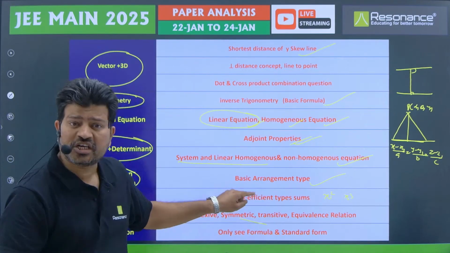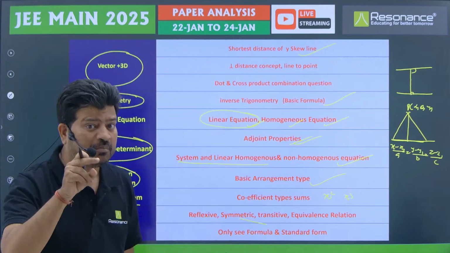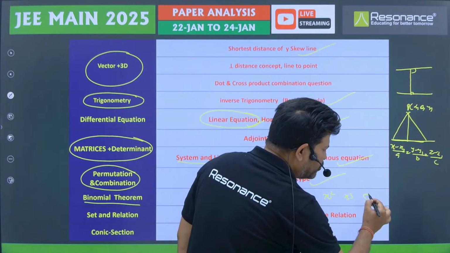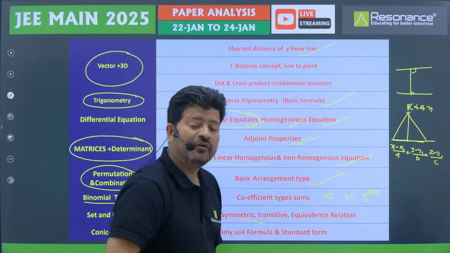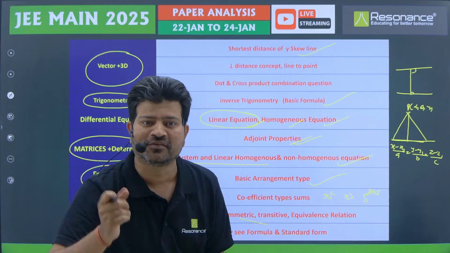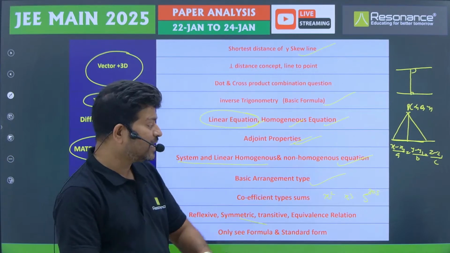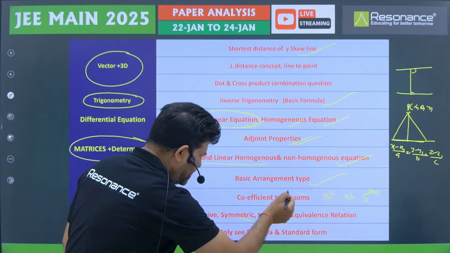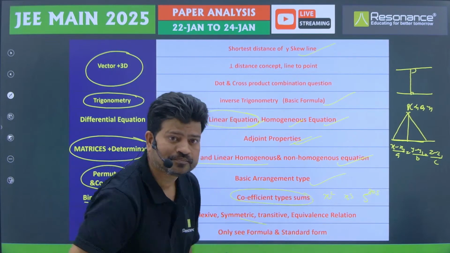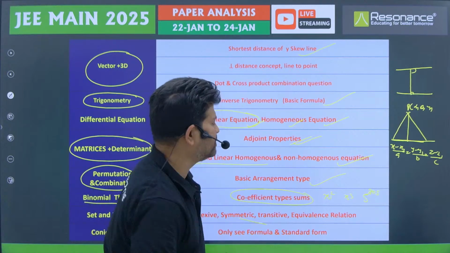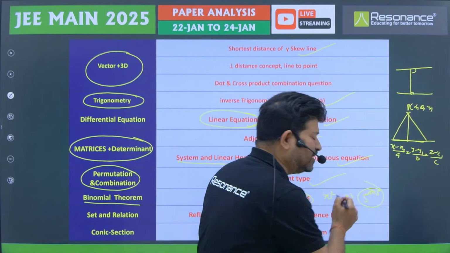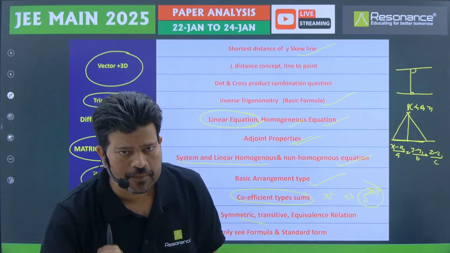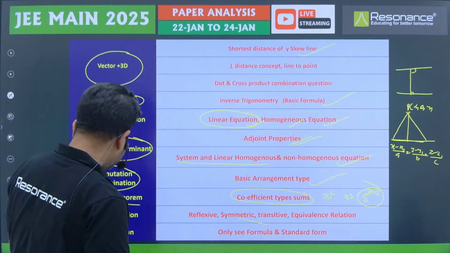By the way, it came 2 to 3 times, so I am also expecting maybe divisibility concept questions are there. Like this model: 5 to the power 705, if it is divided by 7, what will the remainder be? So I am expecting that such models also have chances. So we should not neglect the coefficient sum, and at the same time we have to concentrate on the divisibility type sums also, because that is also important for your examination.